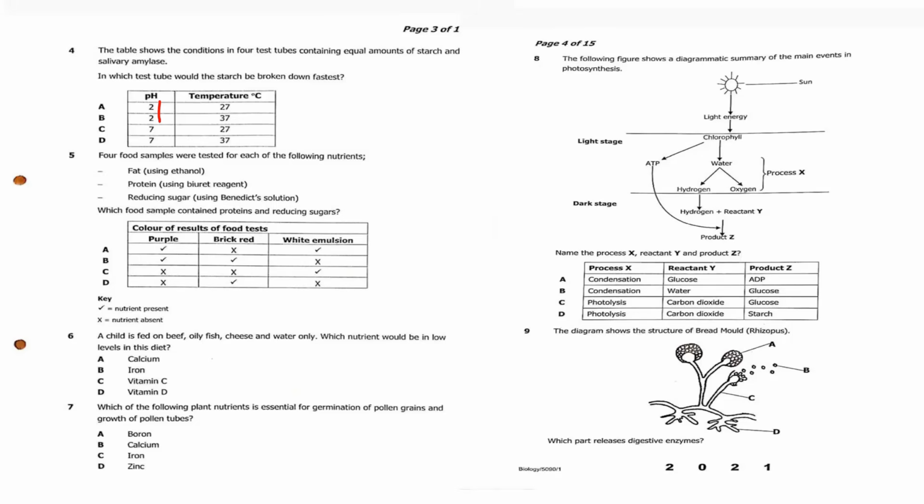Now let us look at C and D. Here we are going to go with the one that has 37 degrees. So pH 7 and 37 degrees Celsius. So the answer to this question number 4 is D.